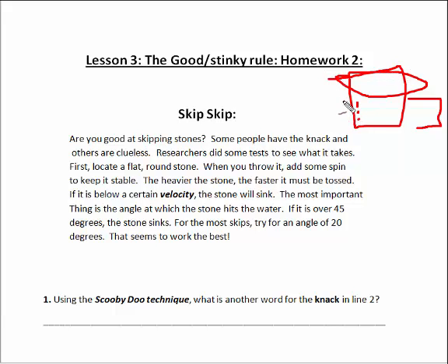The reason that you're going to restate all this monkey business down here is because you have to prove to other people that this is actually a good, true idea. Support for the topic sentence. They're going to rearrange the words and say the same thing but use different vocabulary words, which we called the Scooby-Doo technique from lesson 2, and now we are in the good stinky rule.